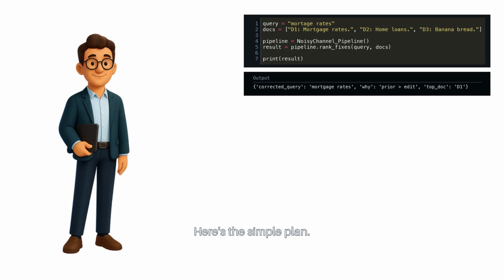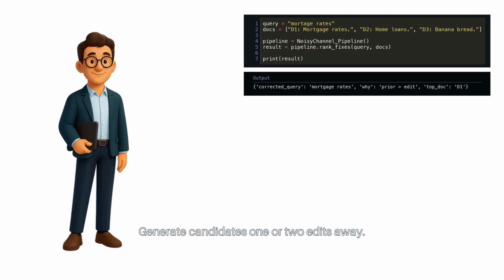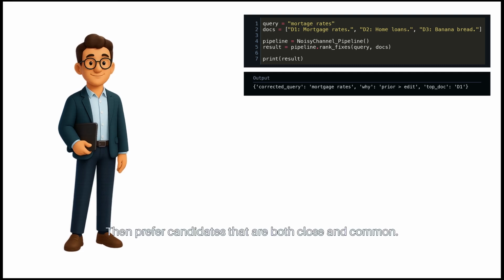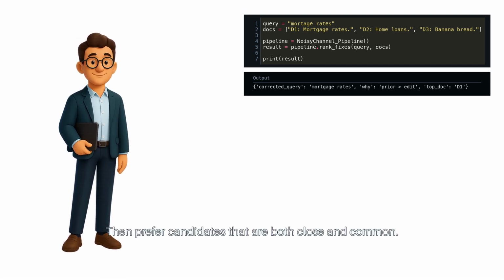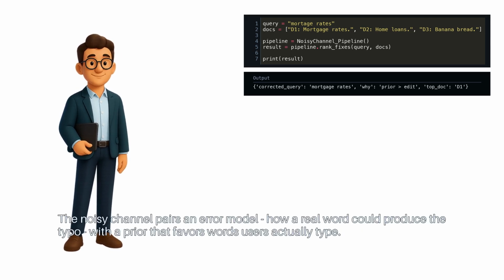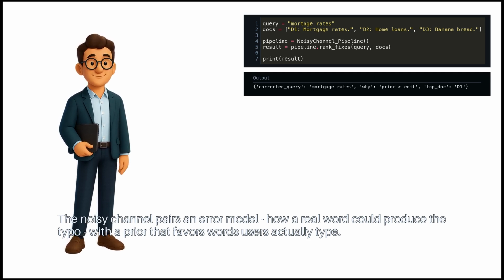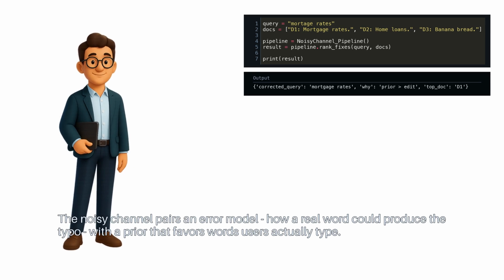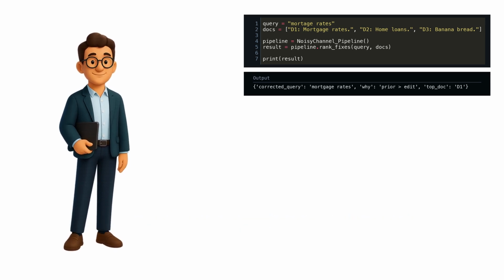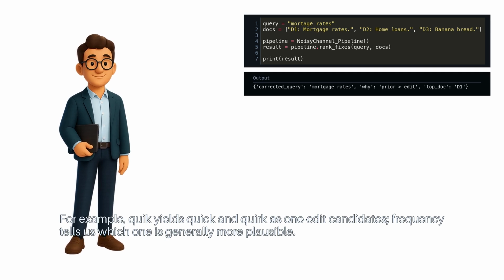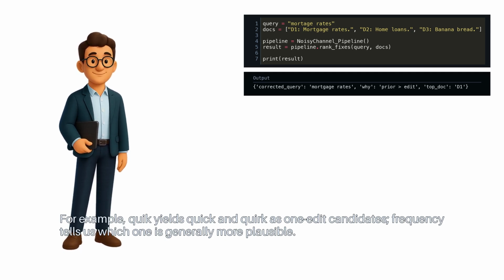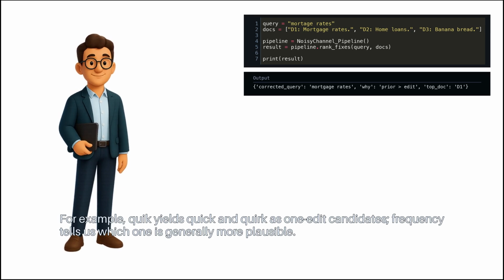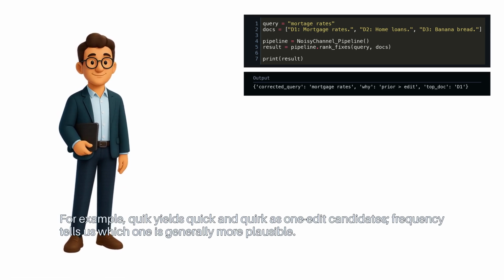Here's the simple plan. Generate candidates 1 or 2 edits away. Then prefer candidates that are both close and common. The noisy channel pairs an error model, how a real word could produce the typo, with a prior that favors words users actually type. For example, quick yields quick and quirk as 1 edit candidates. Frequency tells us which one is generally more plausible.